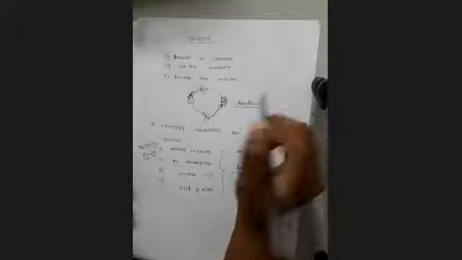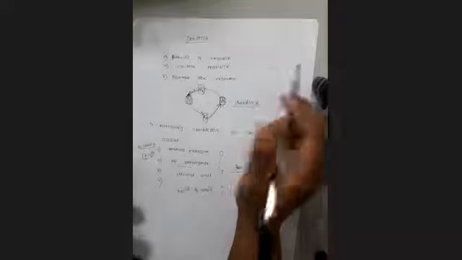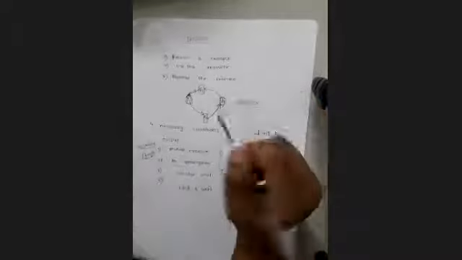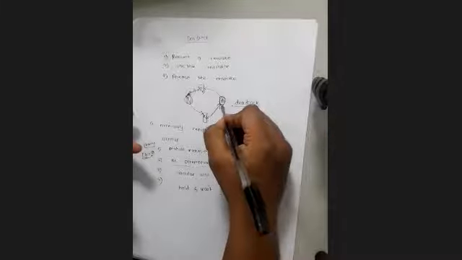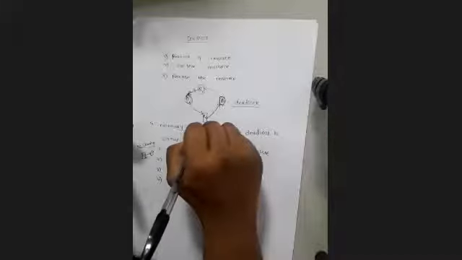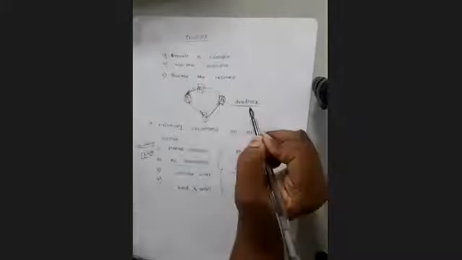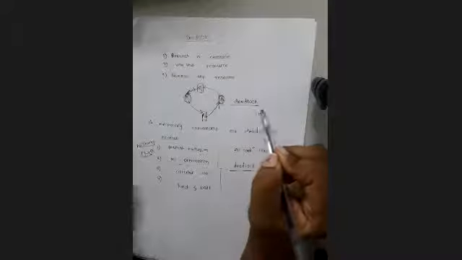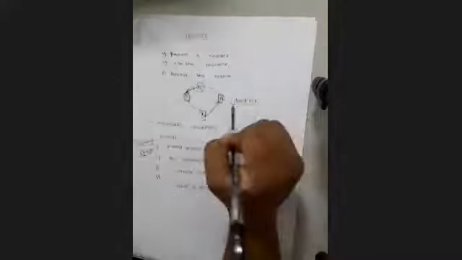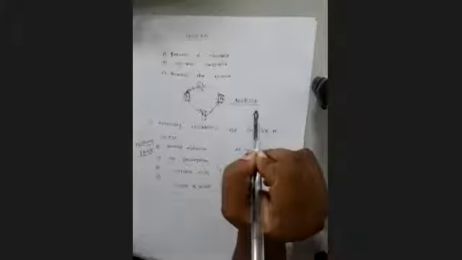Okay, fine. Then P1 says, I will wait for some time, let P2 complete its execution. But is it possible? No, that is also not possible. Why? Because P2 cannot complete its execution. It has the R2 access, but it requires R1. That is why it is requesting R1. But we cannot allocate R1 to P2. Why? Because R1 is allocated to P1, who is already waiting for someone, right?